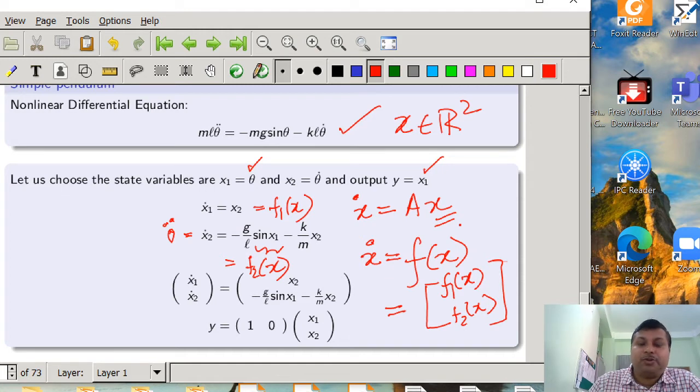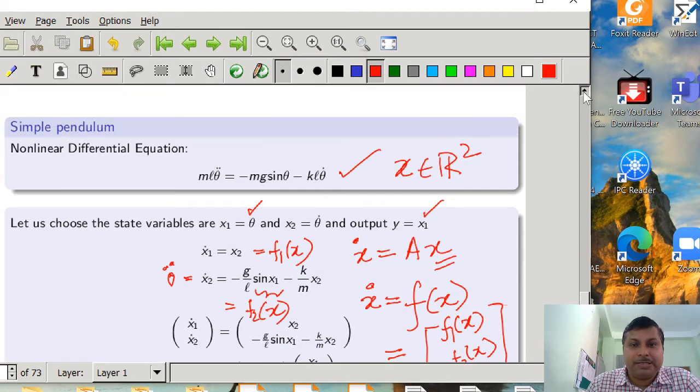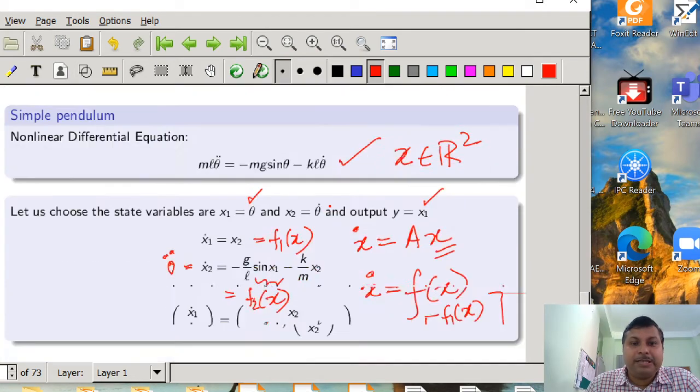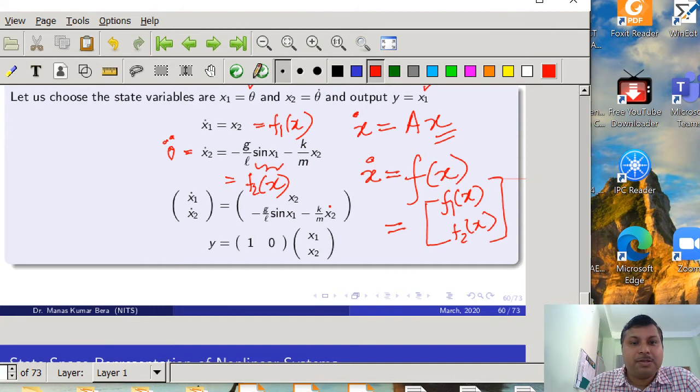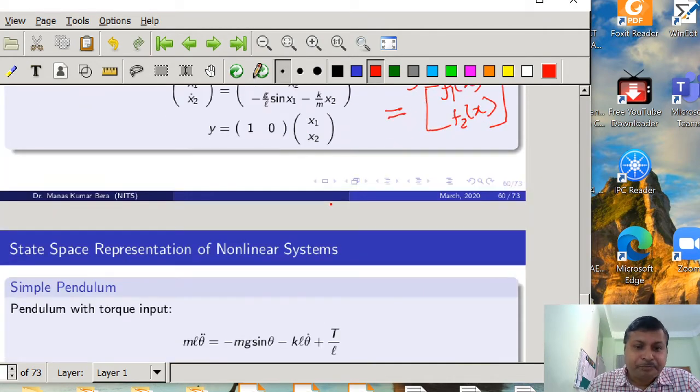And another thing you try to understand is that for this system no external input is present, so we can say that it is an example of an unforced system, because there is no external input to the system.